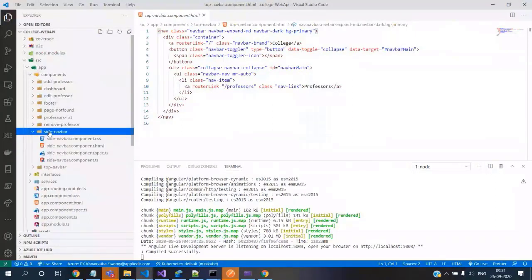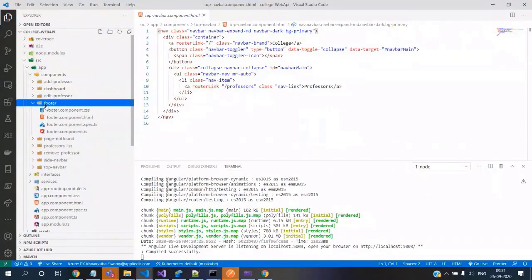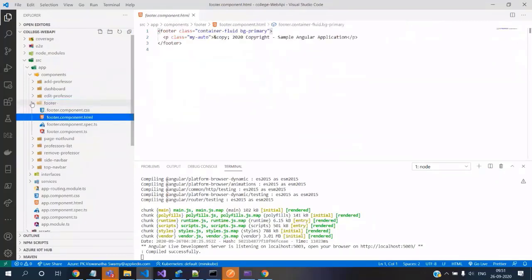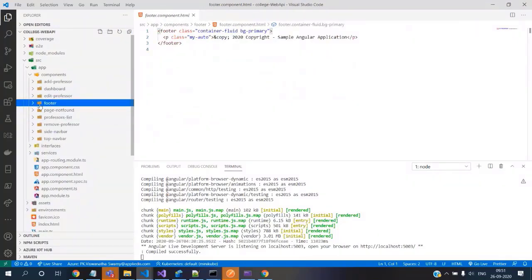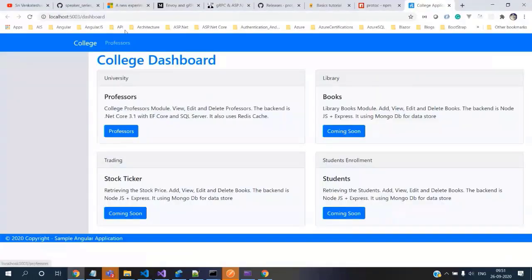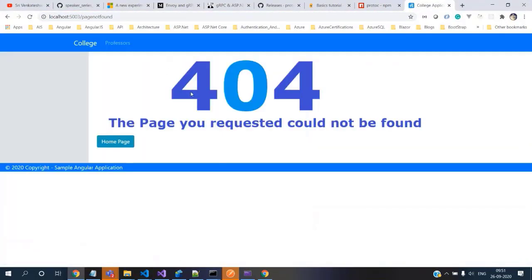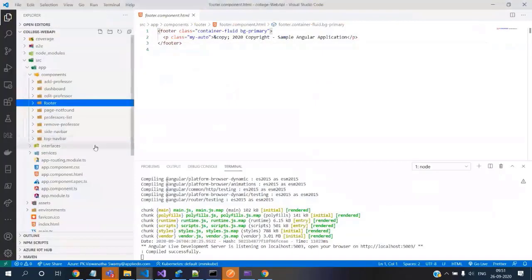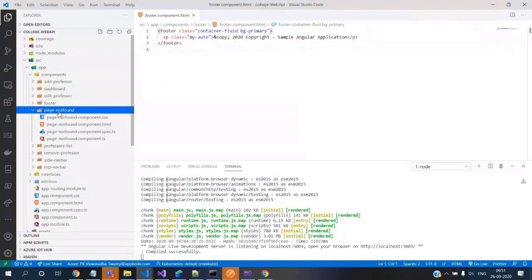Everything is a separate component, and this is a footer, a separate component. Okay, and page not found. Suppose I want to go to dashboard one, it routes to page not found, and again from here I can come back to this one. So that's a separate page.